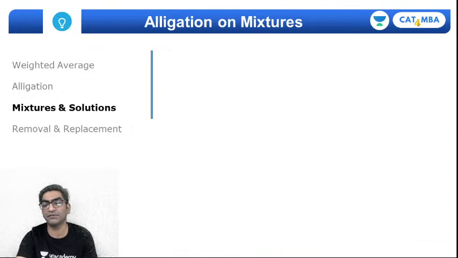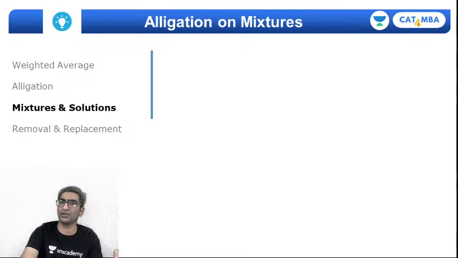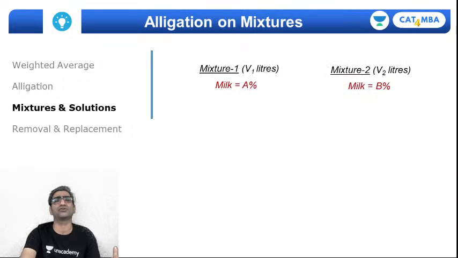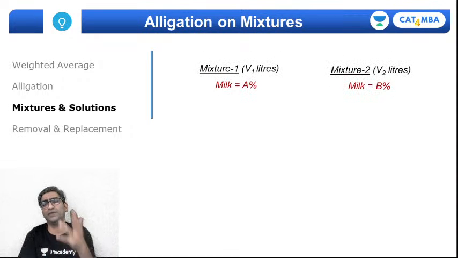So that's the manner in which we solve a mixture problem. Obviously, that's not the only way. You can also use alligation. Remember that you will apply alligation to the concentration of mixtures, right?